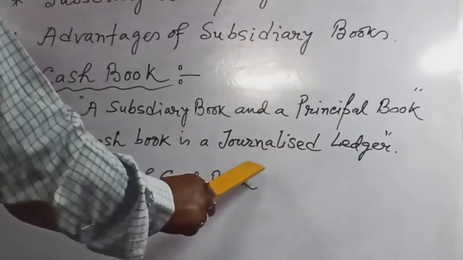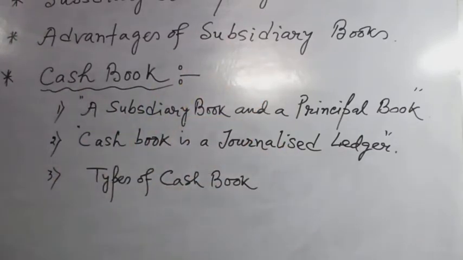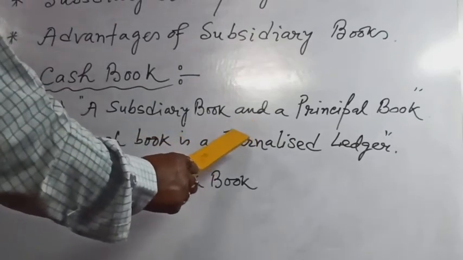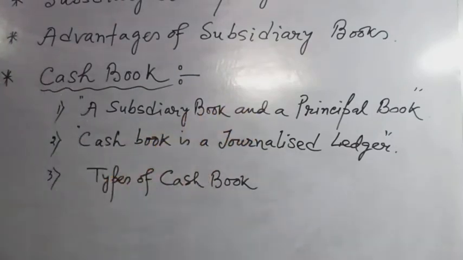There are so many advantages. Main advantages of cash book are: number one, cash book is a journal as well as a ledger. When a cash book is maintained, no separate cash account is opened in the ledger. Number two, since the cash account is not opened in the ledger, it prevents the size of the ledger from becoming two volumes. Next, both cash and bank transactions can be entered in the cash book.